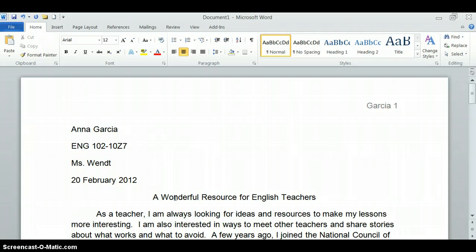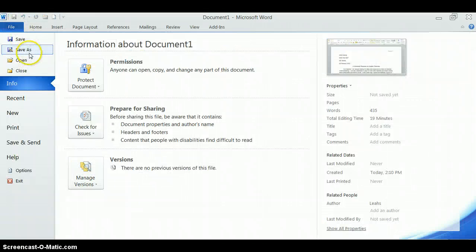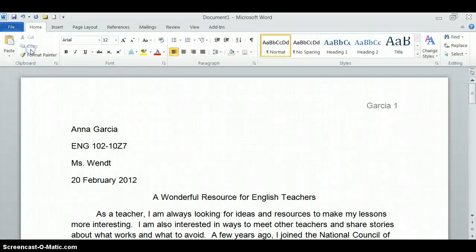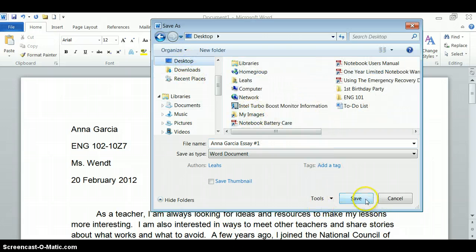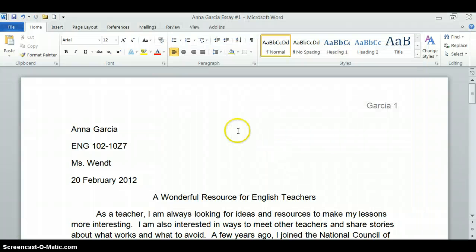Just a couple of reminders. When you save your essay, you need to make sure you save it correctly, you name it correctly. So save as, and put your first and last name. So for example, my sample student is Anna Garcia, and I'm going to put essay number 1. And I'm going to go ahead and save it to my desktop to make sure I can find it again. I suggest you save it in a file where you can find it. So you'll notice up here that my file name is Anna Garcia, essay number 1.